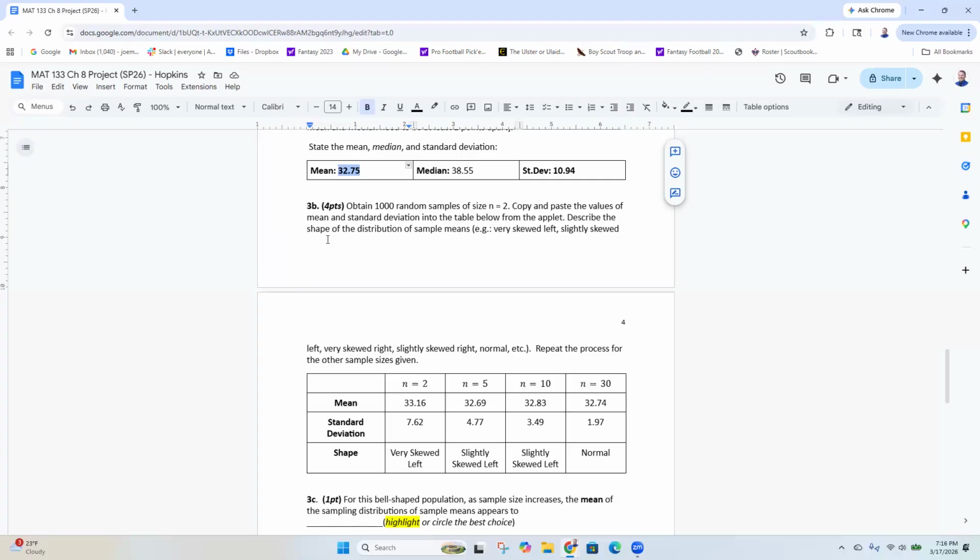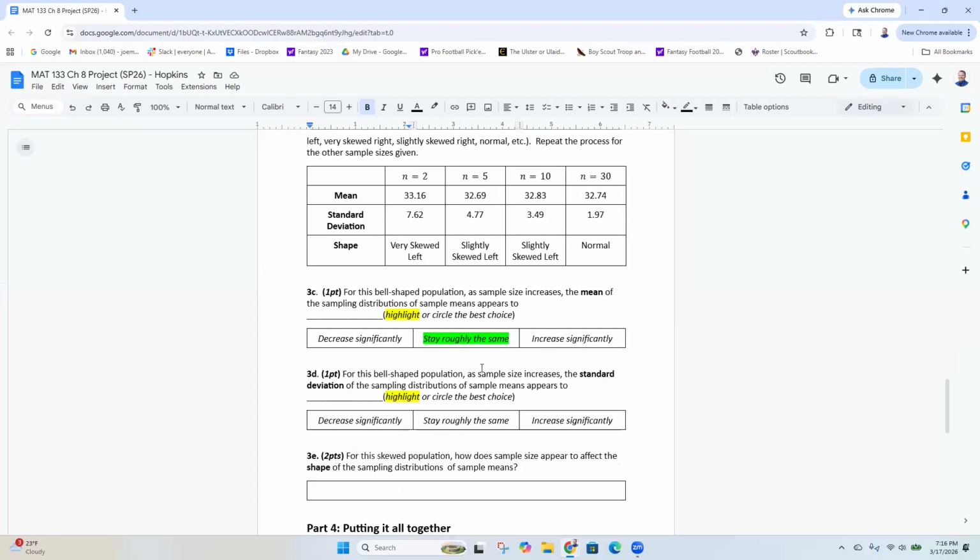Okay. So anyway, now our standard deviations decreased significantly. Okay. And we've been mostly talking about the shape, right? That's what I've been most excited about, which is as the sample size increases, the shape becomes more normal, right?